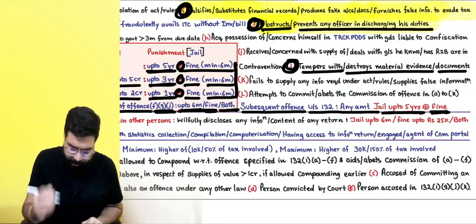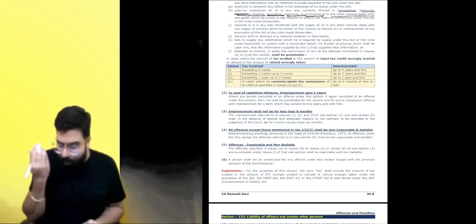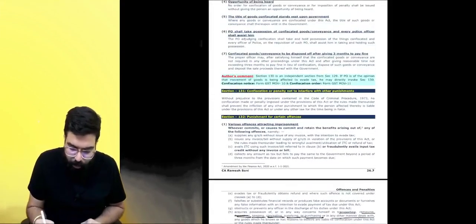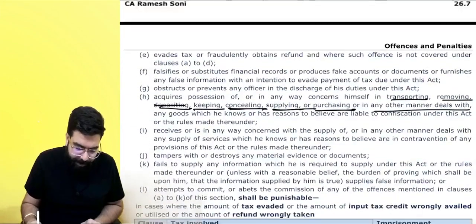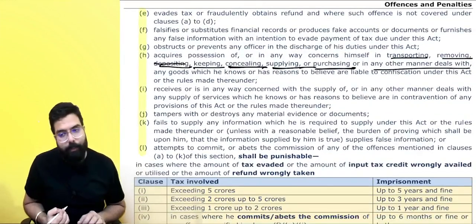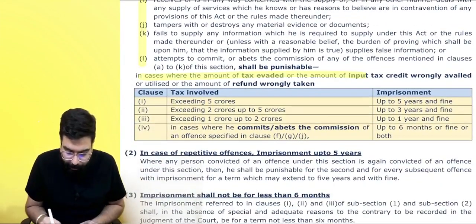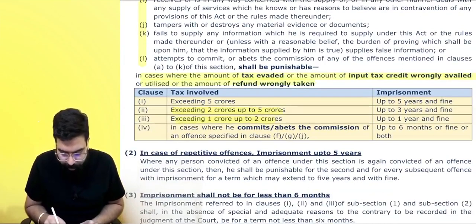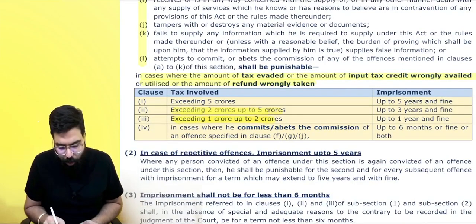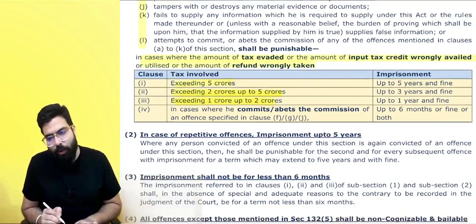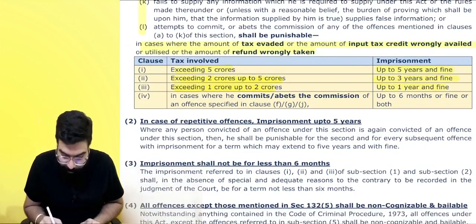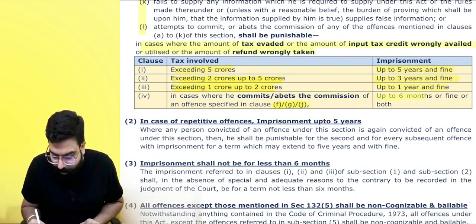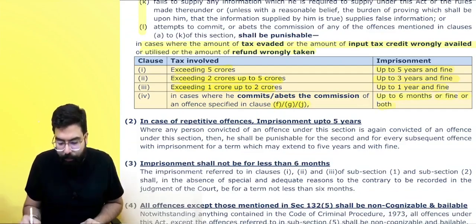Everyone, listen to me very carefully. Please come to section number 132. I would like to read section 132 from the textbook. Section 132, various offences: 1, A, B, C, D, E, F, G, H, I, J, K, L. I have already told you. And the amount involved is exceeding 1 crore up to 2 crore, exceeding 2 crore, exceeding 5 crore. 1 year and fine, 3 years and fine, and 5 years and fine. For the F, G, J offences, up to 6 months or fine or both. Are we clear? Yes, sir.